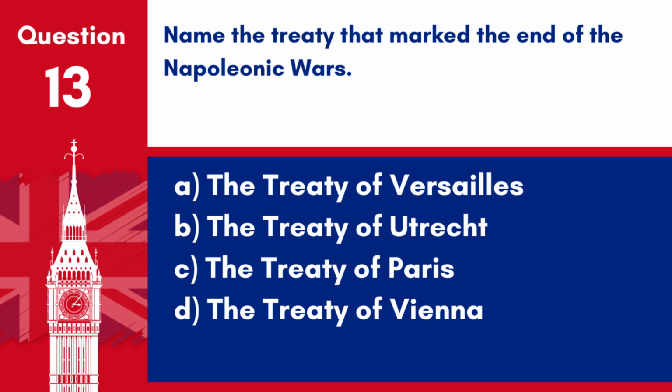Question 13. Name the treaty that marked the end of the Napoleonic Wars. A. The Treaty of Versailles. B. The Treaty of Utrecht. C. The Treaty of Paris. D. The Treaty of Vienna. Answer: D. The Treaty of Vienna. The Treaty of Vienna, signed in 1815, marked the end of the Napoleonic Wars.